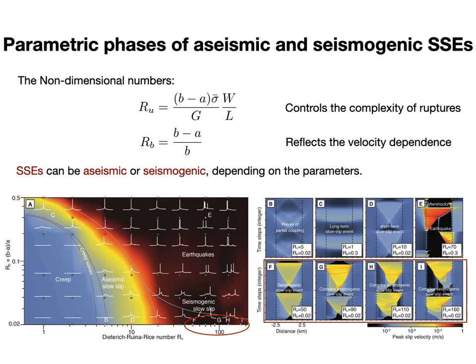And this kind of behavior can only be explained by a near-neutral frictional condition, or RB approaches zero, and large RU number. Here, our RU is bounded because of numerical limitation, but it can be arbitrarily large, which explains why SSEs are very common at the down-dip extension of the seismogenic zones. Because in this frictional transition zone, the parametric range to generate SSE is large.